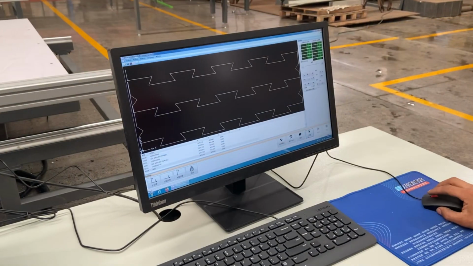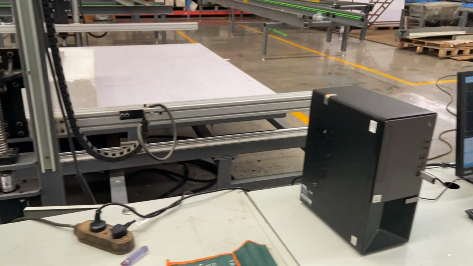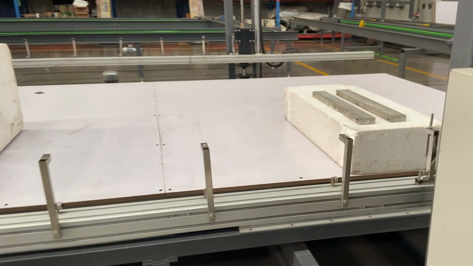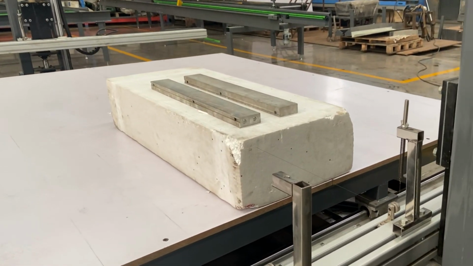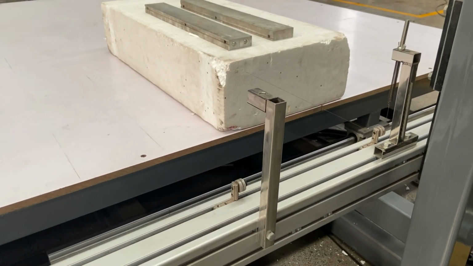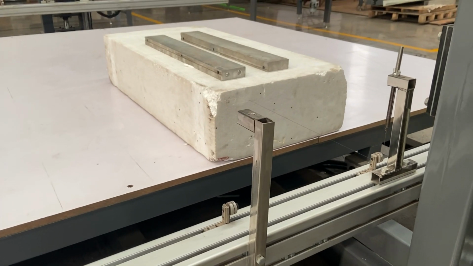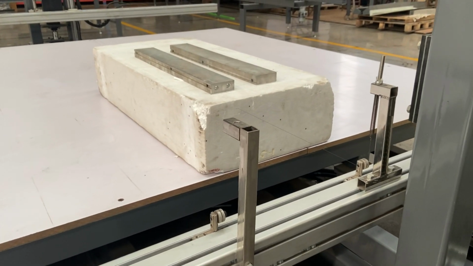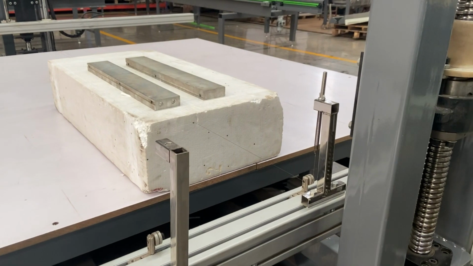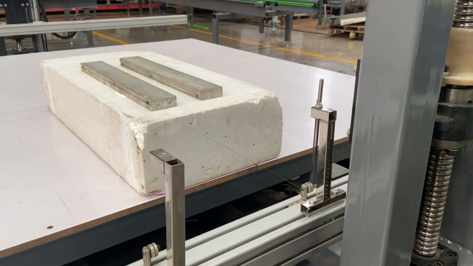3. Material fixation. Because during the trial run, the size of the foam we cut is smaller, so we need to put heavy objects on the work platform to ensure that the material will not shift during the cutting process, to maintain stability. 4. Start the CNC cutting machine and start the cutting operation.